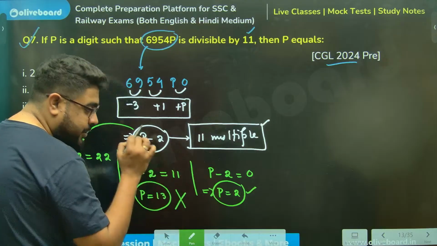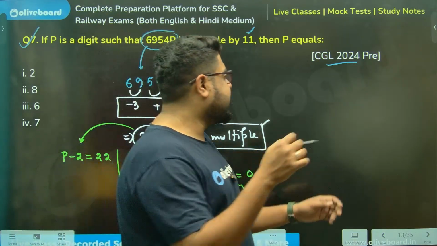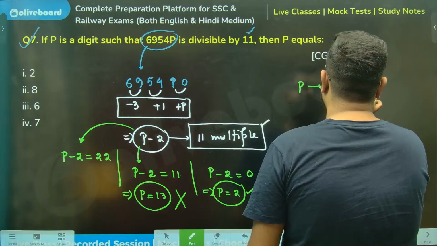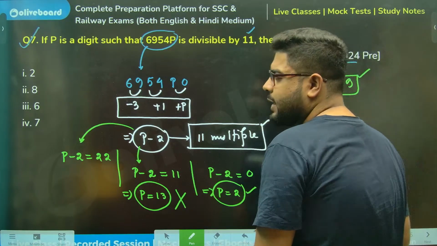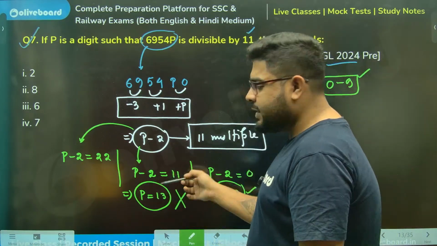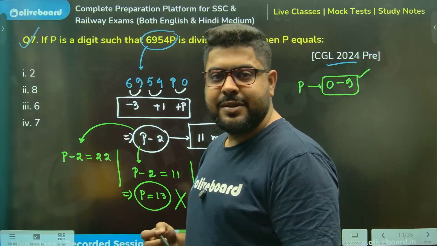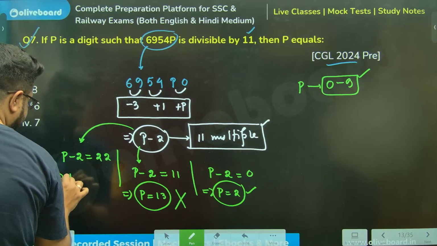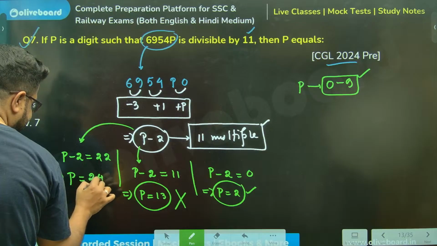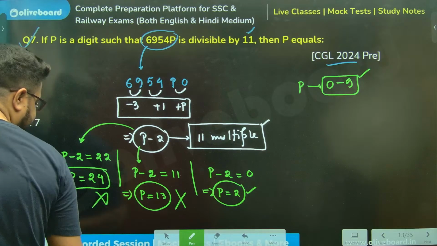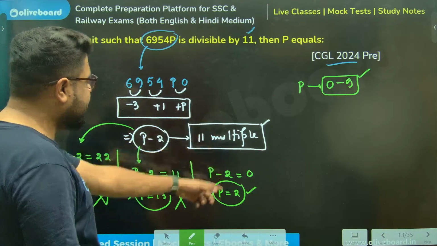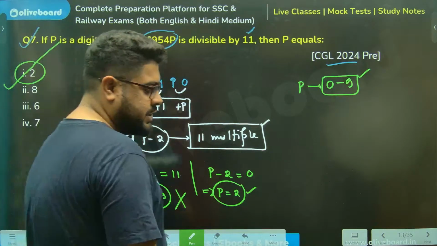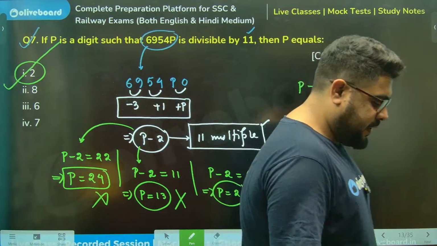Which is impossible. Why, sir? Because P can only take values from 0 to 9, sir. Not more, not less. So how did 13 come? It's impossible. Now if this is impossible, then this is even more impossible, sir. Absolutely wrong. So the only possible answer for P will be option number 1, which is 2, sir. Which is definitely 2.